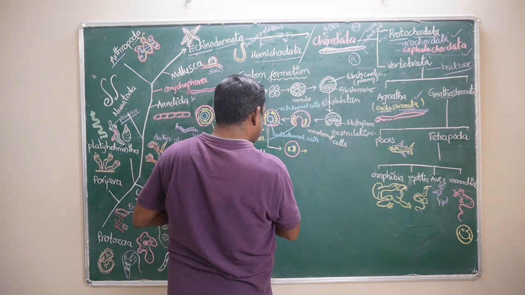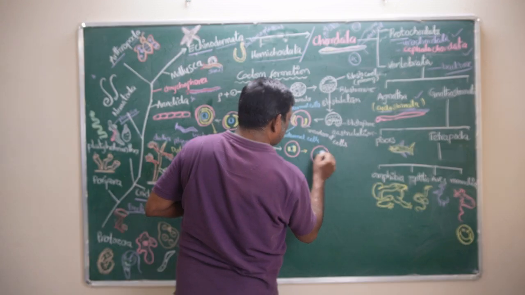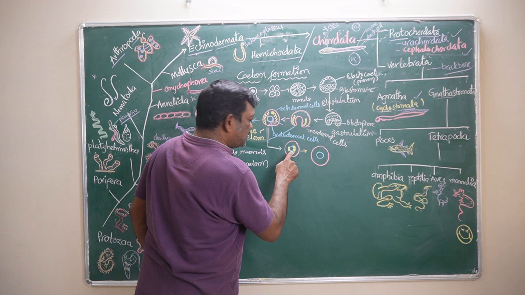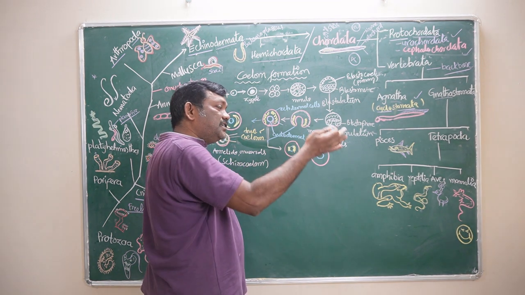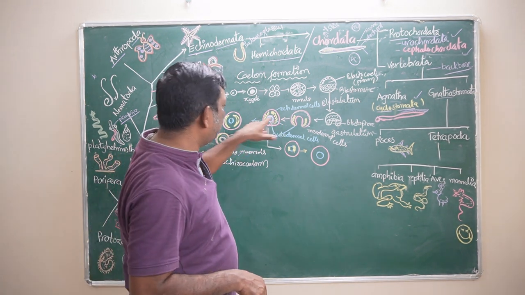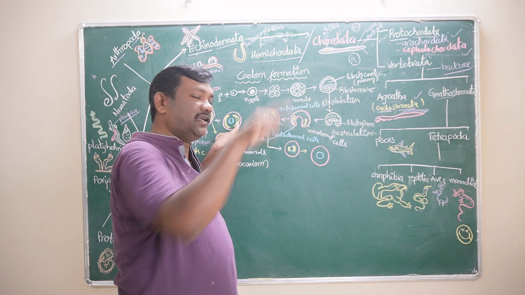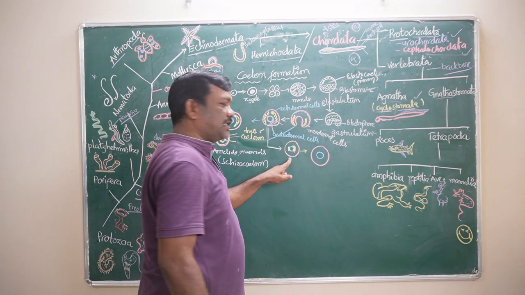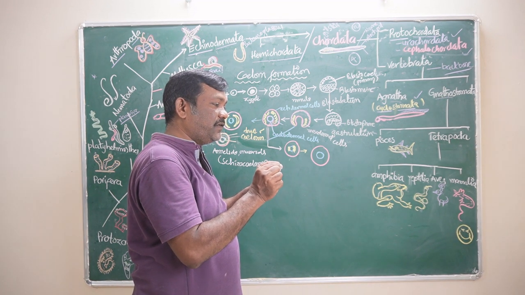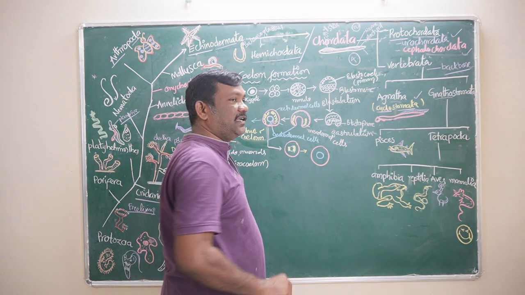Then what happens in the next stage? This is ectoderm, this is endoderm. Here, some cells from the endoderm are differentiating and forming the mesodermal cells. But in the other case, the mesodermal cells are differentiating from the ectodermal cells. In the enterocoelomates, the mesodermal cells are forming and differentiating from the endodermal cells. That is the difference. That's why these are called enterocoelomates.